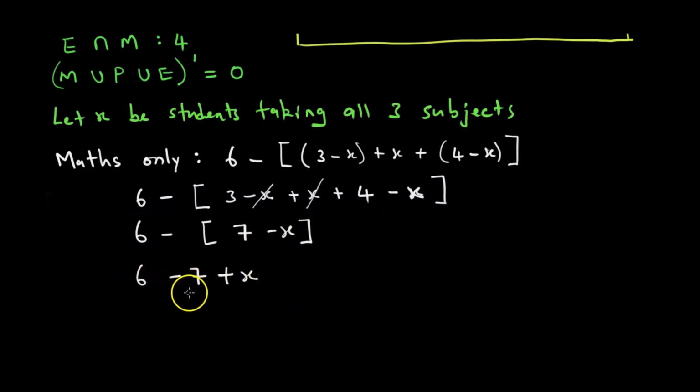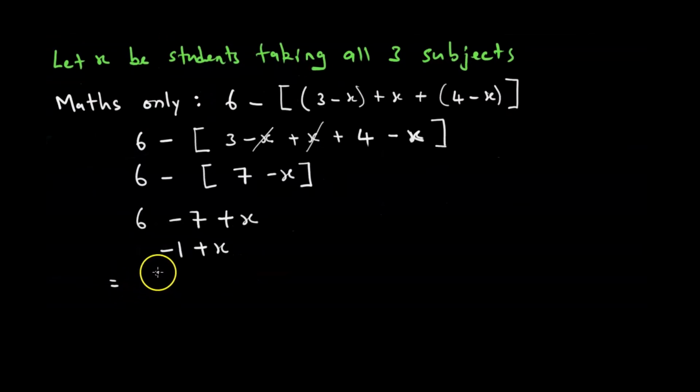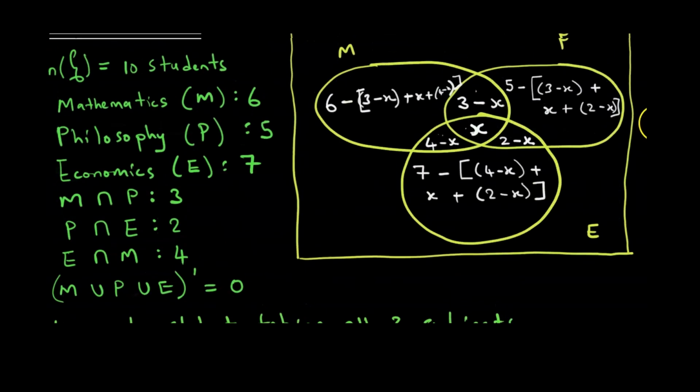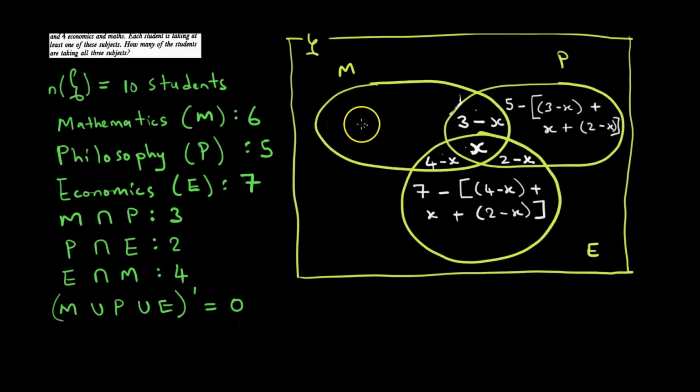So 6 minus 7 the minus 1, so it's minus 1 plus x. Kureva equal kuti, here we have x minus 1. I'm going to rearrange this. So instead of kunyora zvese, the answer is just x minus 1. We just write x minus 1.